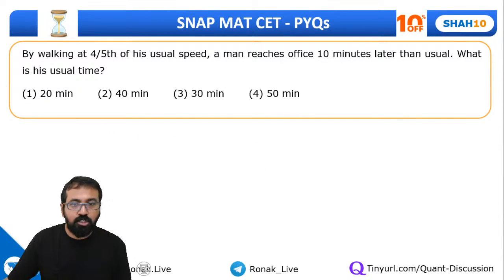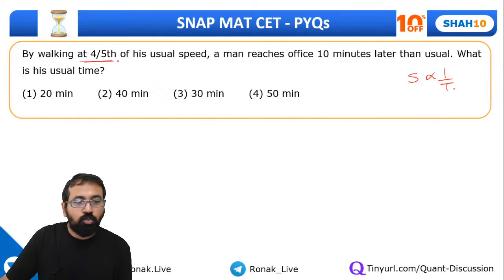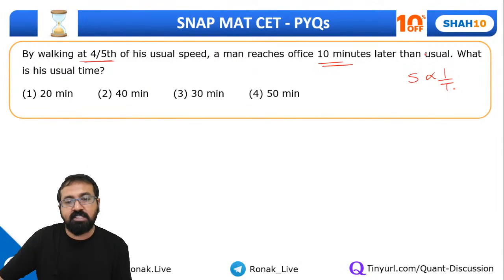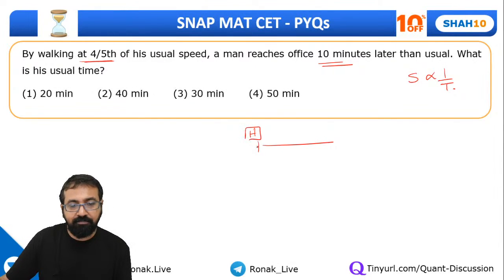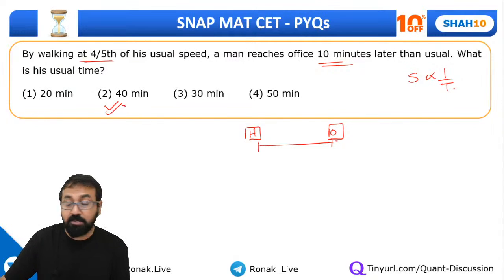Try for this. Chalo. Again, there's a very simple question. Proportionality. Remember, speed is inversely proportional to time. So walking at 4/5 of his usual speed, a man reaches office 10 minutes late. What is his usual time? Find out this. This is the home of the man and this is the office. Correct. Very good, Dia. It's 40 minutes precisely.